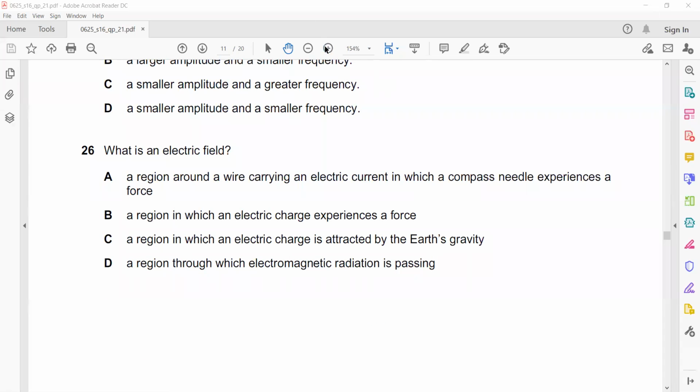Okay, question 26. What is the right answer for question 26? You can use the chat to convey the answer. I want participation from everyone. Even if your answer is wrong, that is not an issue.